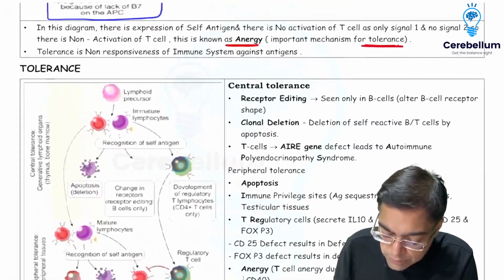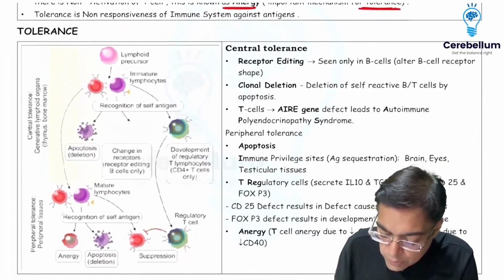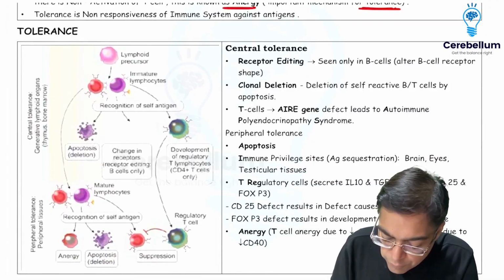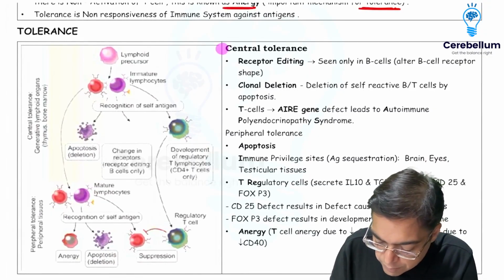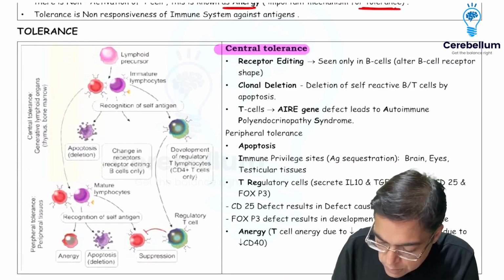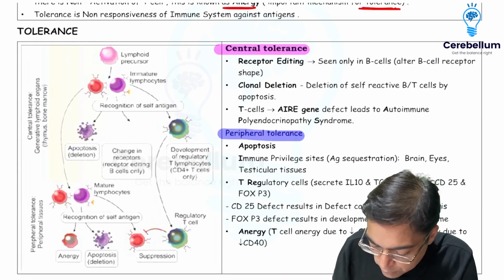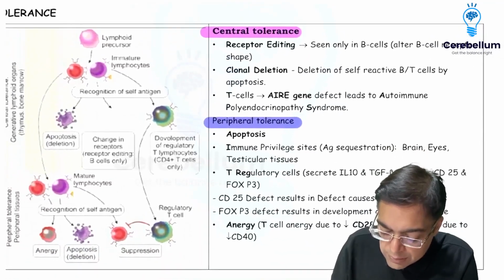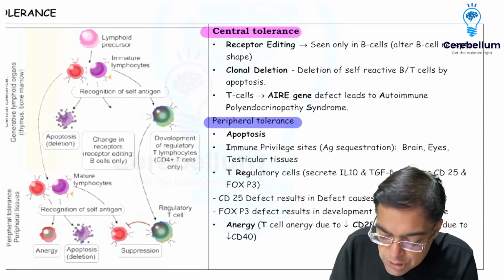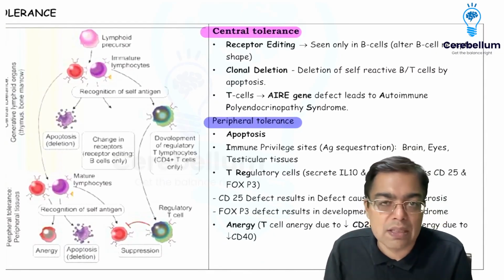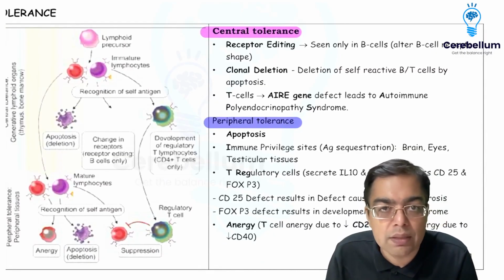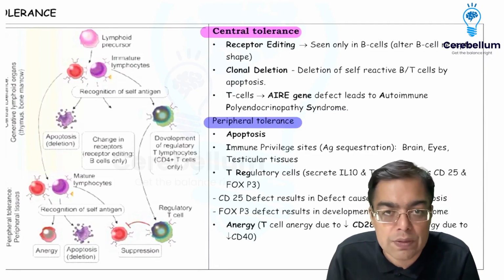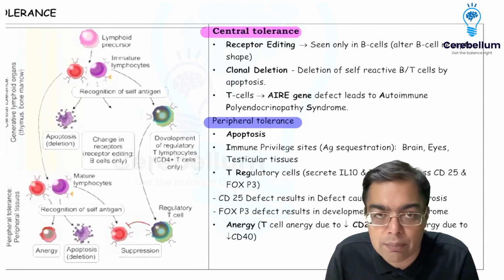When we are talking about tolerance, it is defined as non-activation of the immune system so far as self-antigens are concerned. This can be of two types: central tolerance or peripheral tolerance. What can be the meanings of these terms? Central tolerance means non-activation of the immune system within the context of the cells developing in the thymus and the bone marrow, right? Central organs means central lymphoid organs, the primary lymphoid organs, thymus and bone marrow.